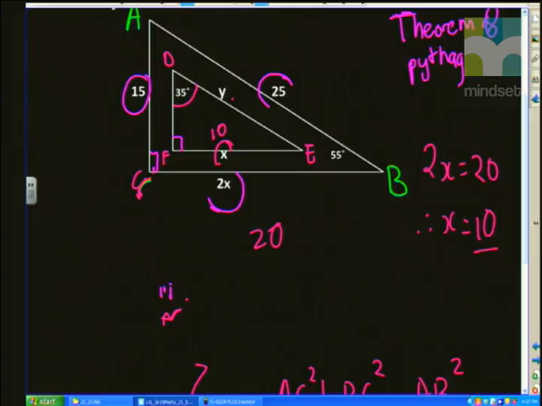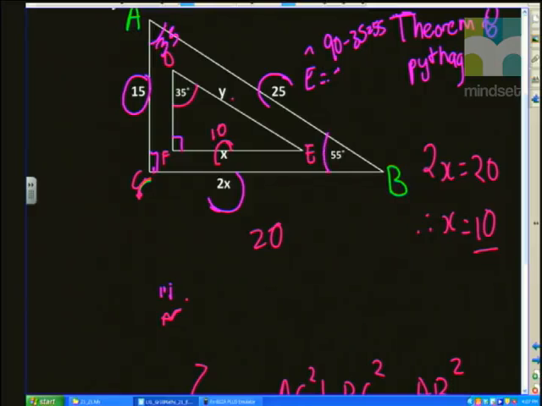Angle F is 90, and therefore, using angles of a triangle, we can work out that angle E would be 90 minus 35, which is 55. So angle E is 55, and we can see that in triangle ABC, angle B is also 55. So that implies that angle A, using sum of angles of a triangle, must be 35.